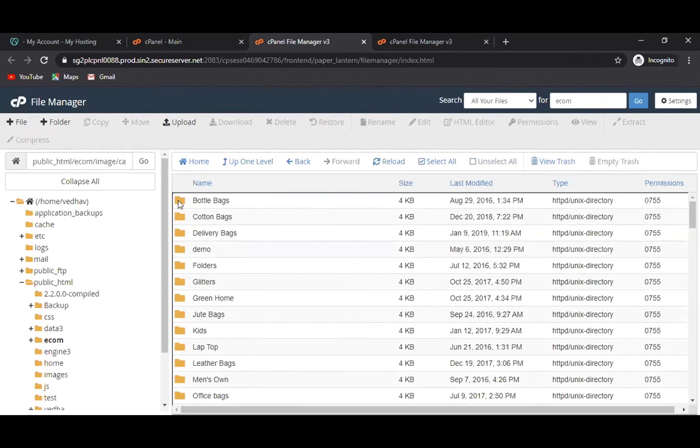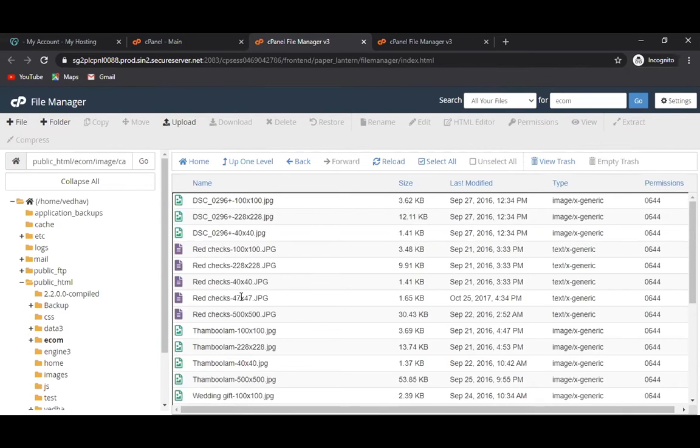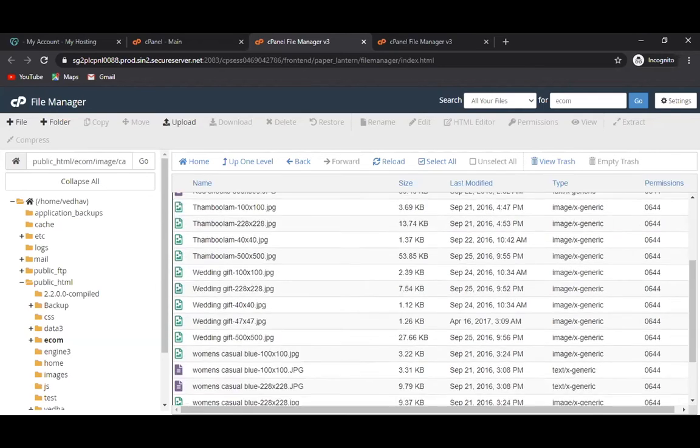Now within that catalog, the path is green home. You have given a space, not a dash. Within that it was women casual blue 500 by 500. All the images are there, isn't it?